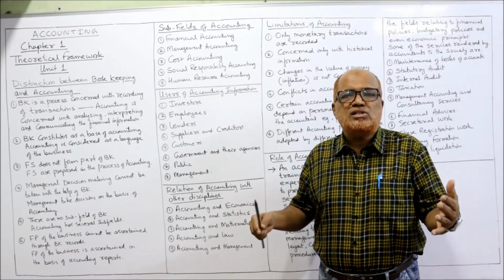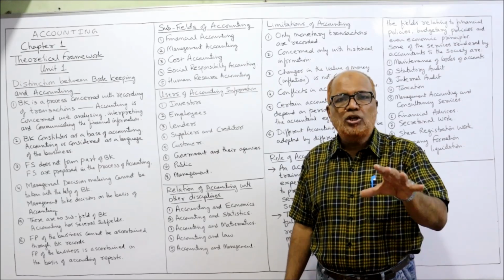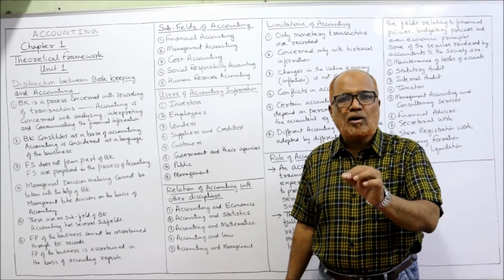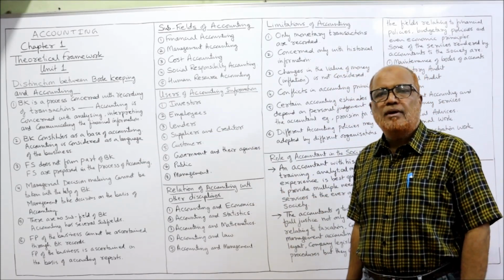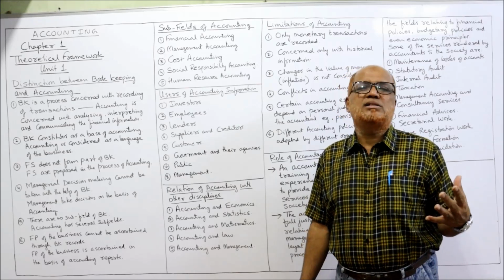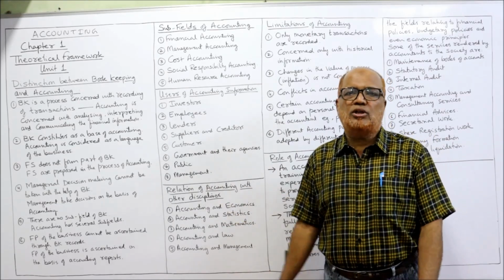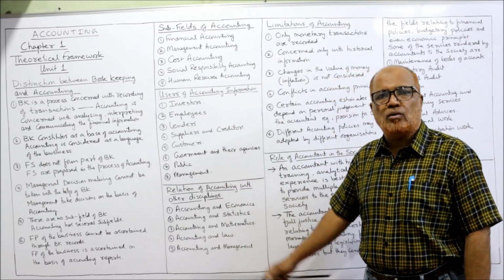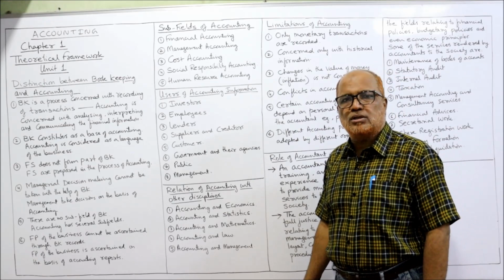So how much investment the management is making on human resources, recording this is human resource accounting. Because the conventional accounting will not disclose the full explanation about human resources, there is separate accounting. These are some of the subfields of accounting.